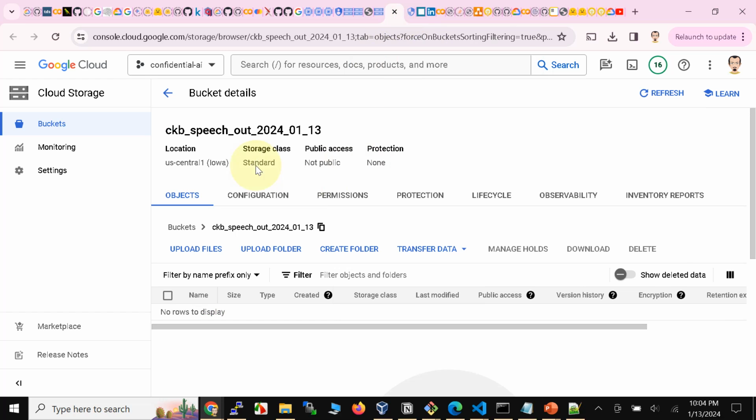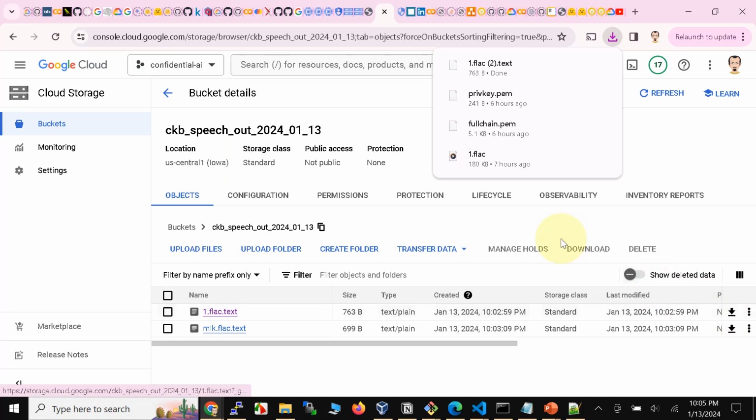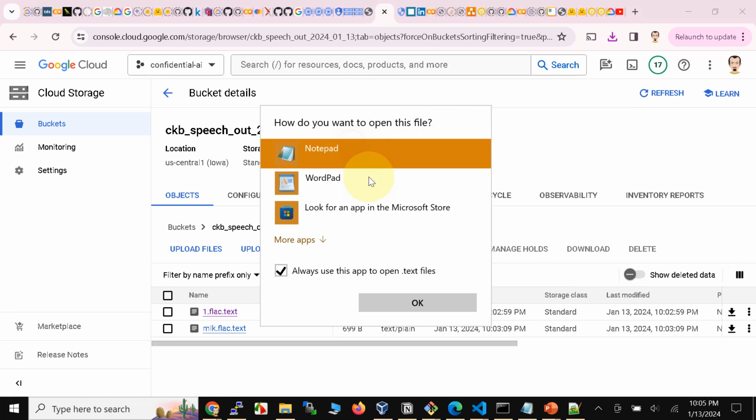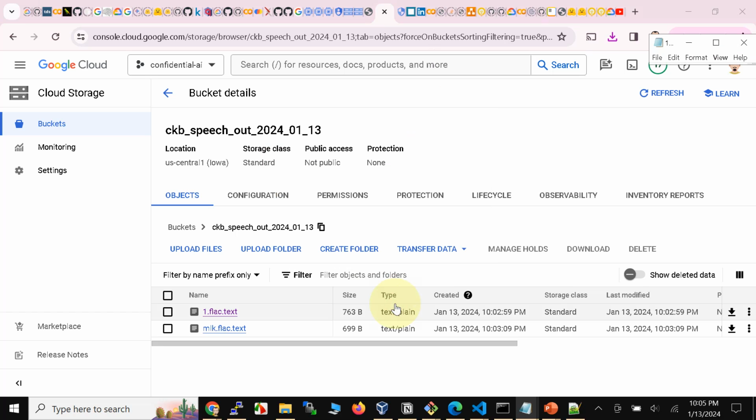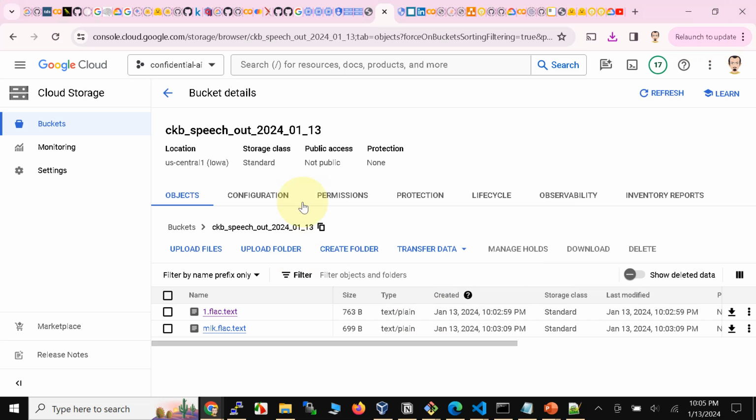out bucket here, the speech out. So notice that we have the speech to text conversion. So let's go ahead and open one of the files here, and maybe double click, Notepad. Yeah, sure. So notice that the file is again encrypted, so it has landed encrypted here as well, right?